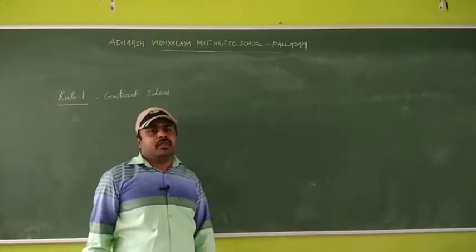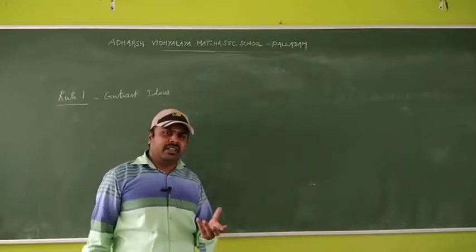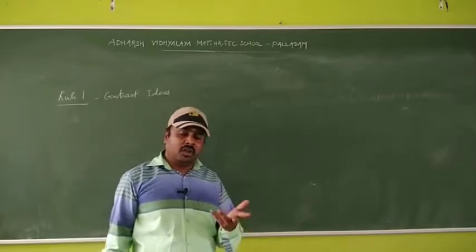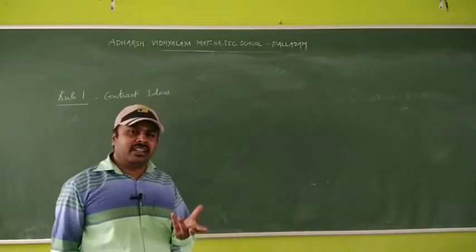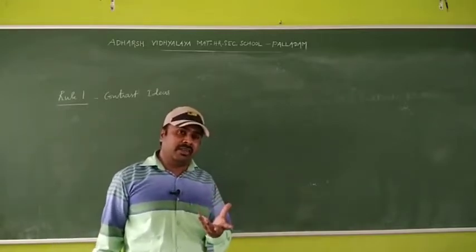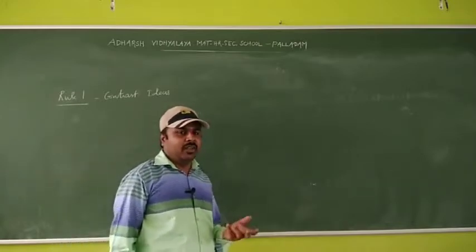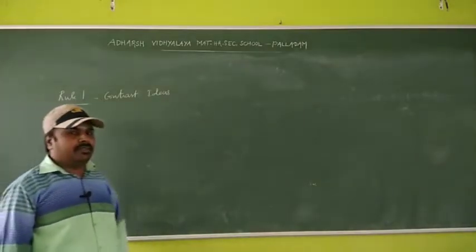So we can understand the meaning, then only we can change one sentence to another sentence. Not only in grammar, all the things we can understand by meaning. We should not memorize anything. If you understand, definitely you won't forget ever and ever. Okay? So here, contrast ideas.